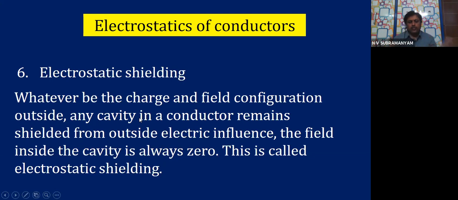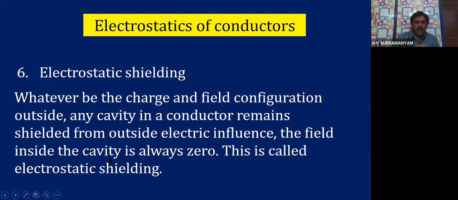So, whenever there is a conductor, whatever is the charge on it and whatever is the electric field outside, if there is a cavity inside the conductor, then the electric field inside the cavity will always be zero. Cavity means hollow part.